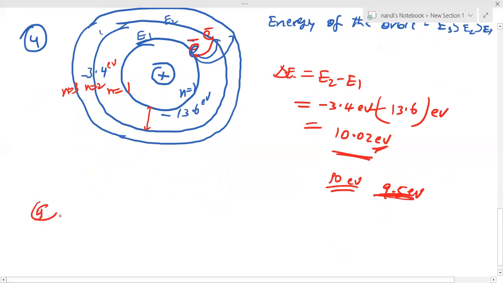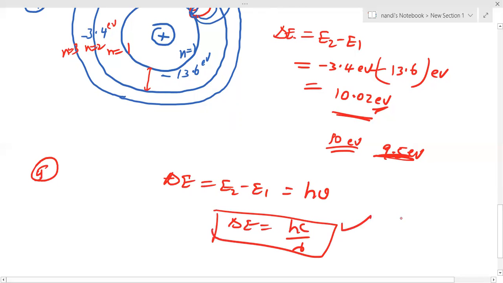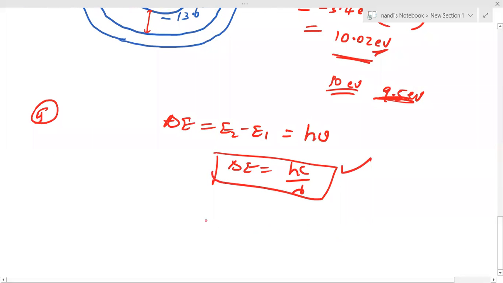And one more point here: that energy difference is always delta E equal to E2 minus E1. That's equal to h nu. You can also write delta E equal to hc by lambda. That energy gap, note that one.